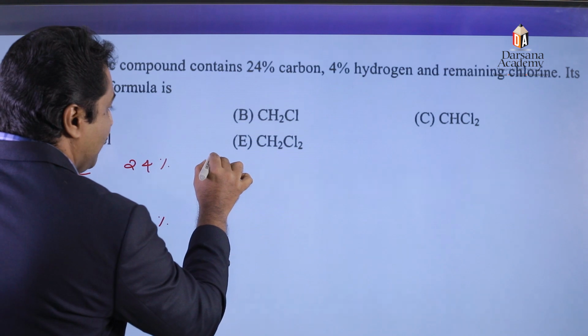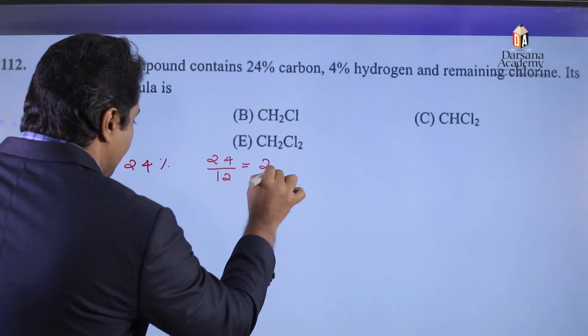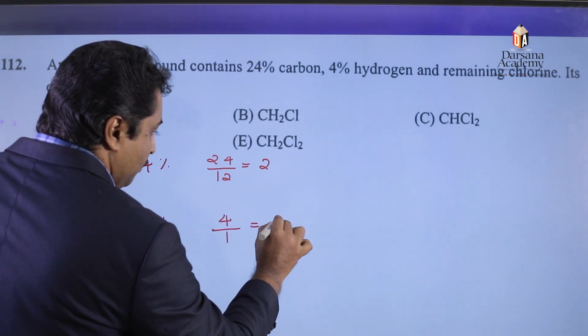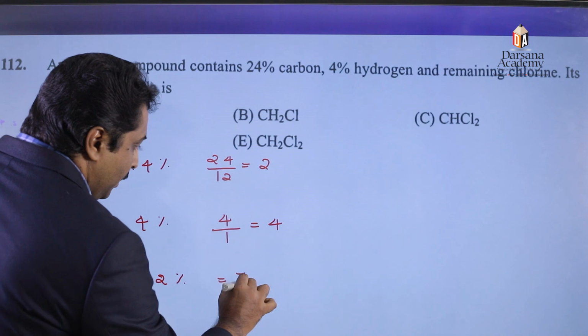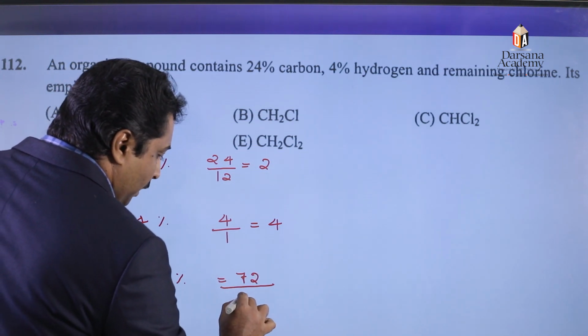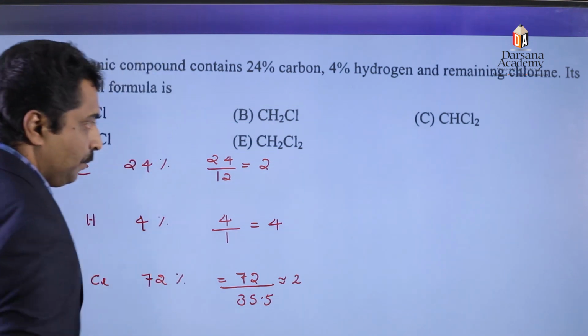Therefore, the number of moles of carbon is 24 divided by 12, which is equal to 2. In the case of hydrogen, 4 divided by atomic mass 1, which is equal to 4. Chlorine, 72 divided by gram atomic mass of chlorine 35.5, approximately 2.